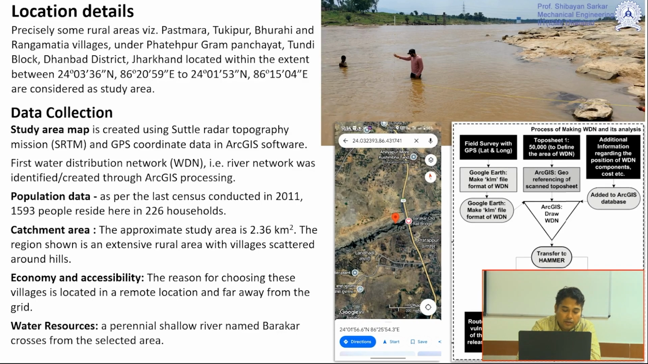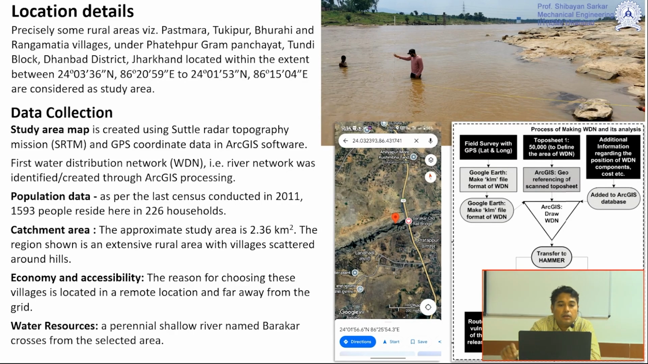Actually, after doing lots of experimental study, we felt that some study is required in the real field. So with the help of our IIT ISM students, we tried to find out which river location we could use to install this type of setup and do the exercise.